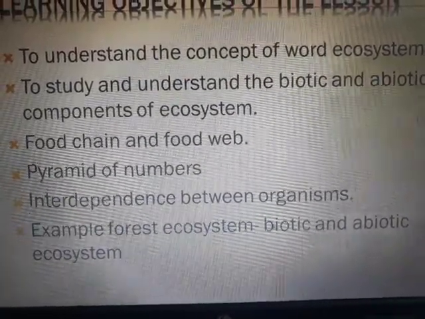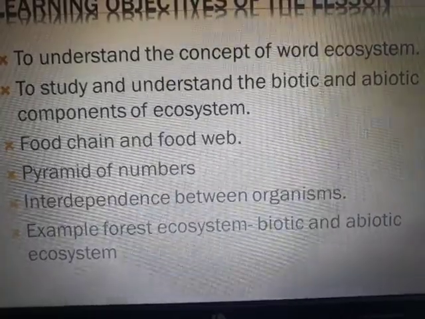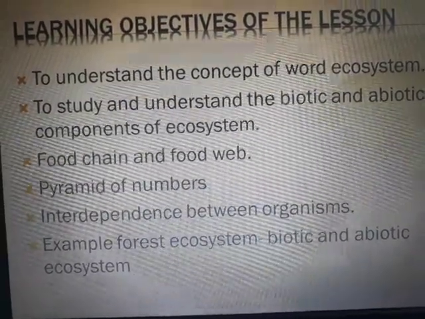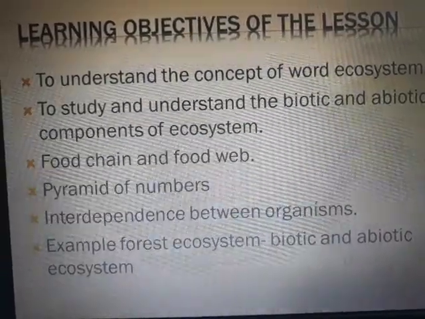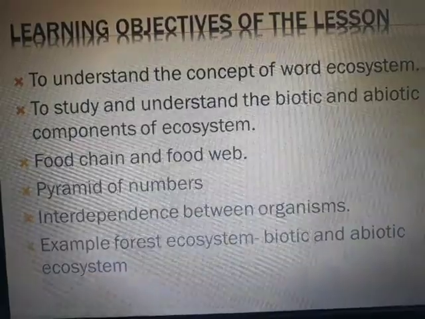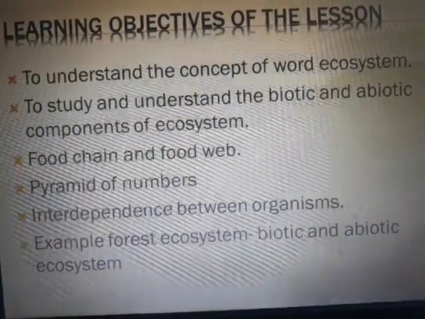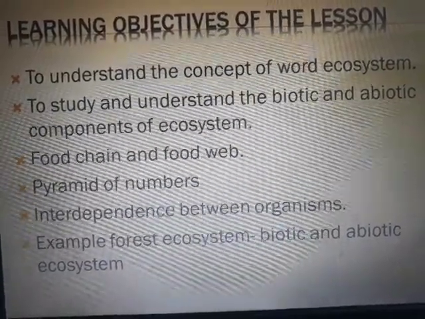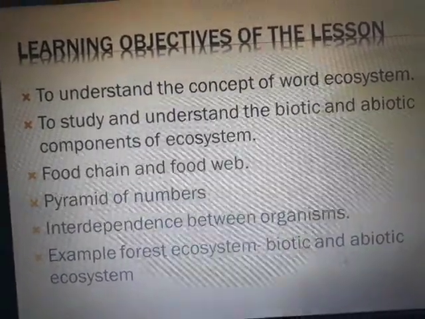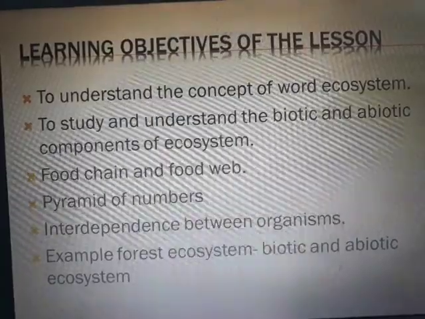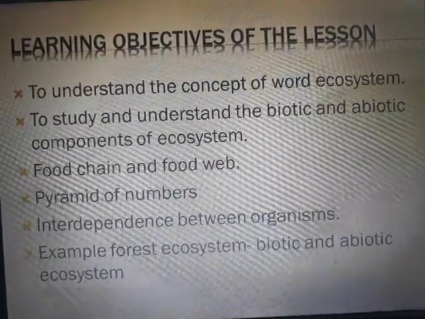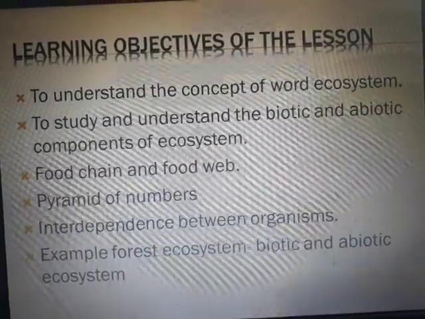See, as we said, there are biotic and abiotic factors, right? So we are going to take up one ecosystem. There are many ecosystems, like forest, desert, pond, any kind. There are so many types of ecosystems around us. We are going to pick up one ecosystem, that is forest, and we are going to see which are the biotic and abiotic factors coming under that. Okay, so this is the entire lesson's objectives, you can say. For today, a few things we are going to learn. Okay, we'll see what they are.